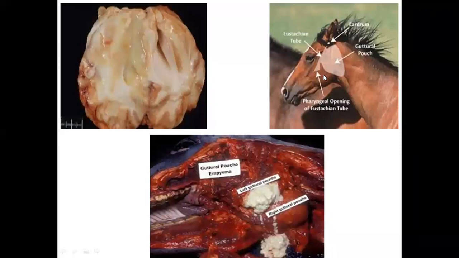This picture actually shows the location of the eustachian tube. You can see behind the mandibles and below the ear, the guttural pouch is formed. In this picture, you can see this is the left guttural pouch and this is the right guttural pouch. So you can see the accumulation of pus, inspissated hard pus formation in this pouch. So this is called guttural pouch empyema.